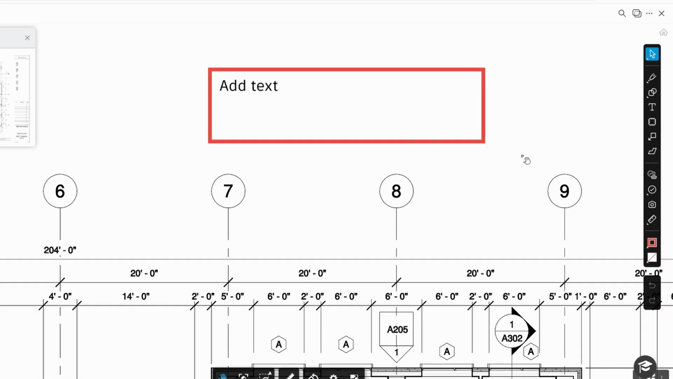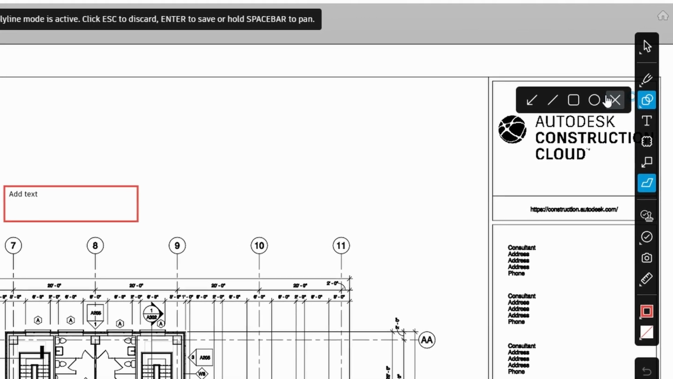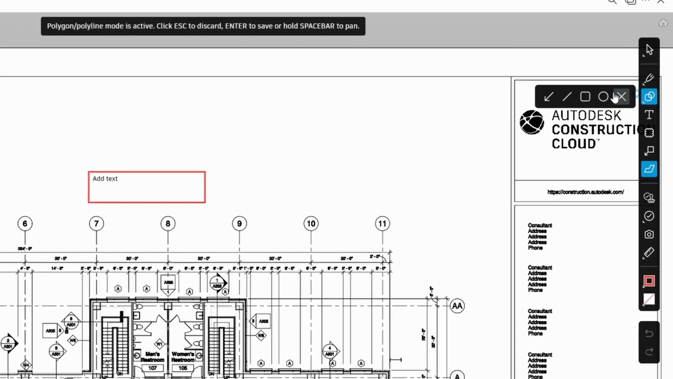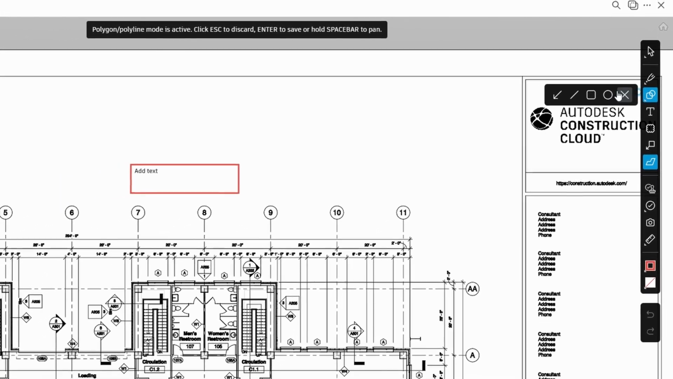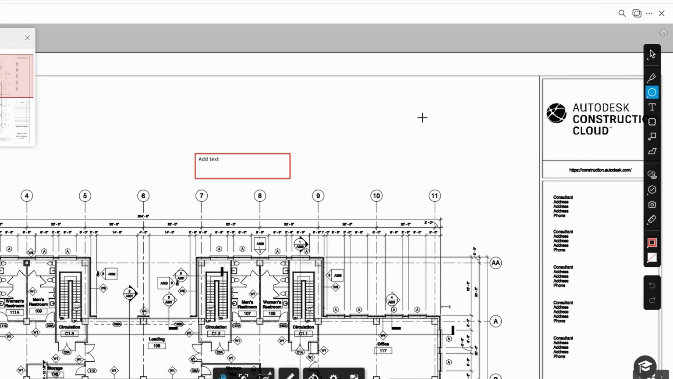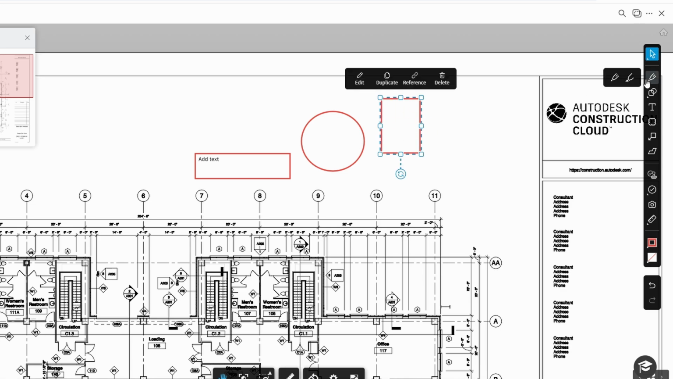Additionally, you have the option to add shapes like rectangles, circles, and lines. These visual tools are perfect for pointing out critical areas, highlighting issues, or just organizing information in a clear and concise way. With these features, you can truly tailor the sheet to your project's needs, making it a collaborative space for all involved.